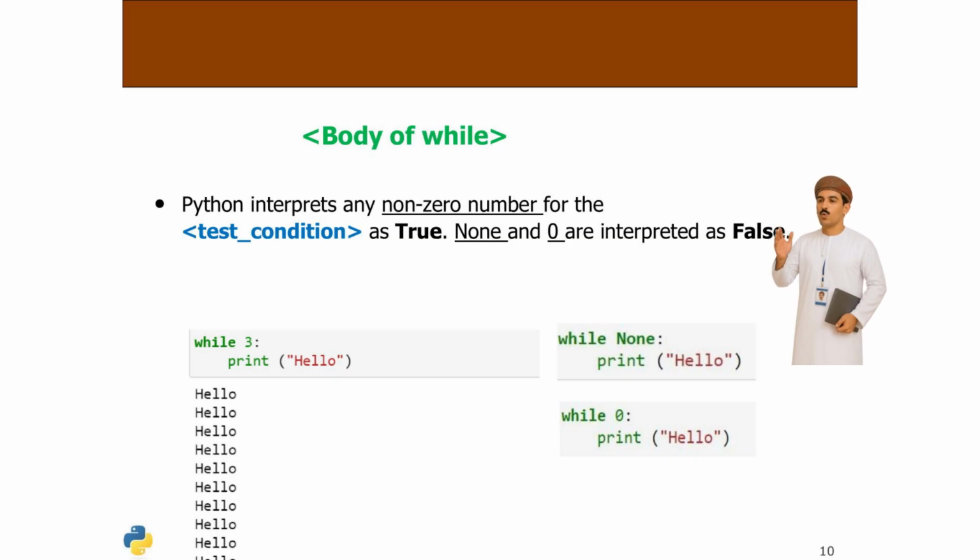In Python, the while loop evaluates to true for any non-zero number, allowing the loop to execute. Conversely, None and zero are interpreted as false, terminating the loop. This understanding is crucial for controlling loop execution effectively.